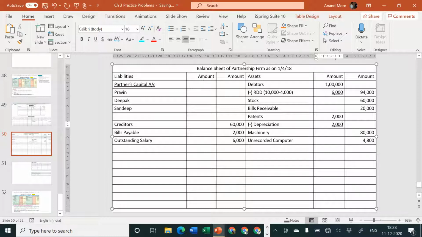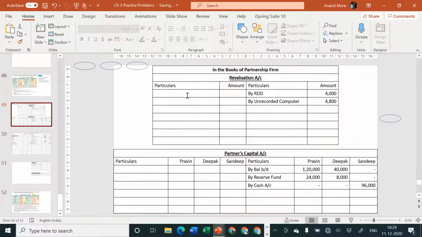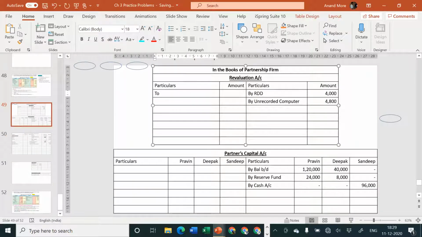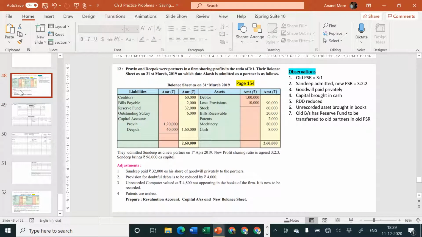Outer column will be 0, and it's a loss. Asset is going out, nothing is coming in, no cash is coming in, still asset has gone out. It's a loss for us. Loss will be debited to revaluation account, 2,000. All adjustments are over.